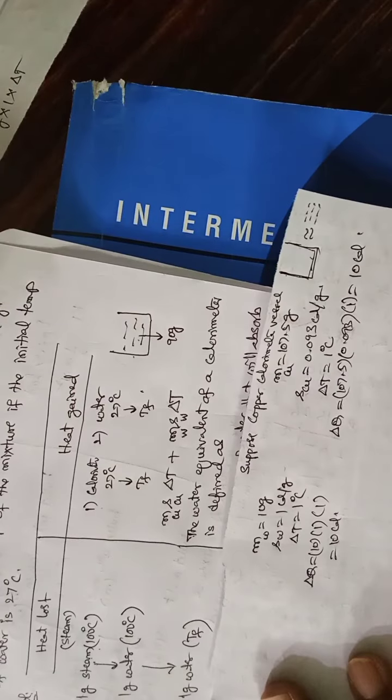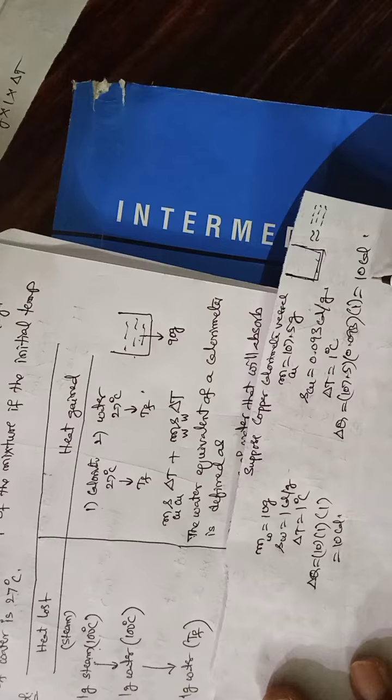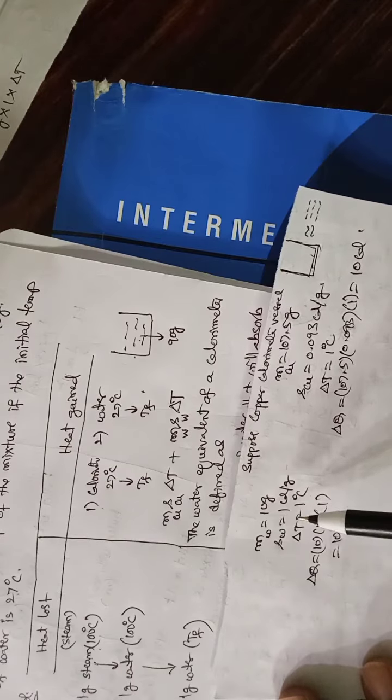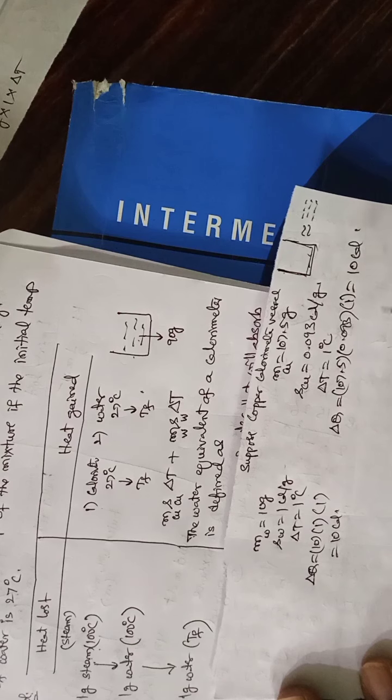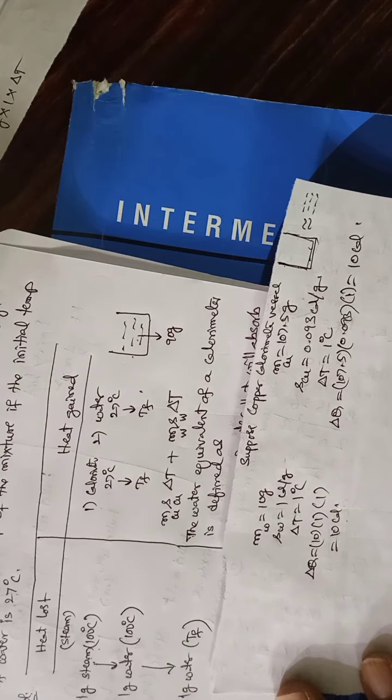It means what? See, 107.5 grams of copper vessel is absorbing 10 calories of heat with 1 degree centigrade temperature difference. And 10 grams of water is also absorbing the same amount of heat energy per 1 degree temperature difference.